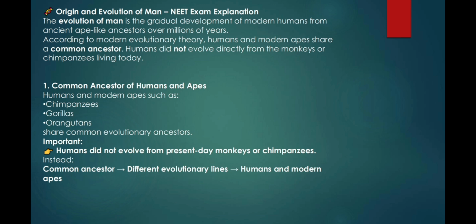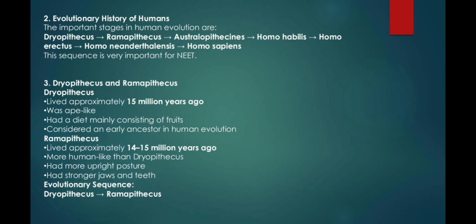Number 2, evolutionary history of humans. The important stages in human evolution are Dryopithecus, Ramapithecus, Australopithecines, Homo habilis, Homo erectus, Homo neanderthalensis, Homo sapiens. This sequence is very important for NEET. Number 3, Dryopithecus and Ramapithecus.